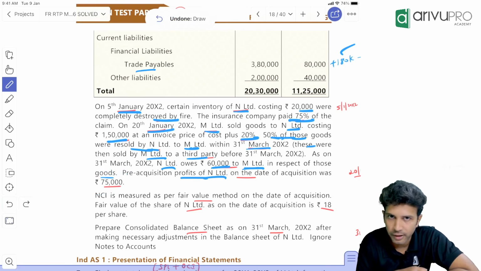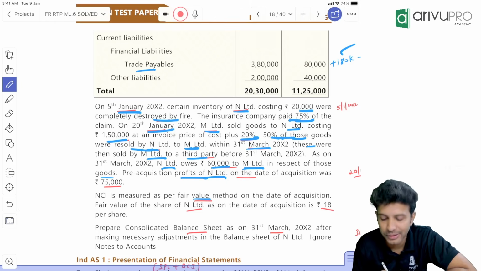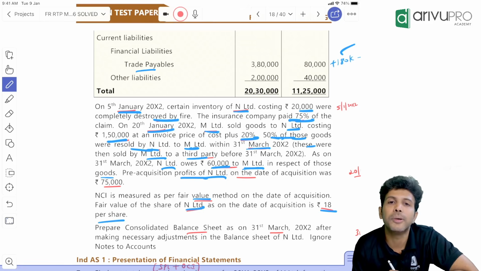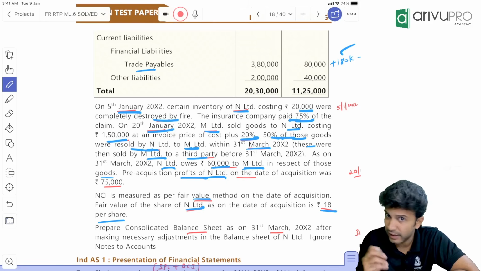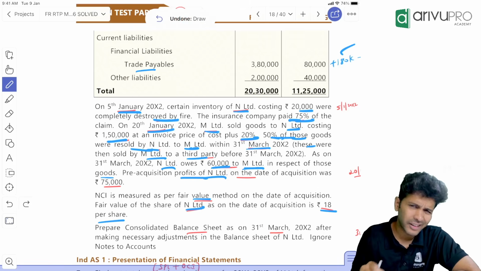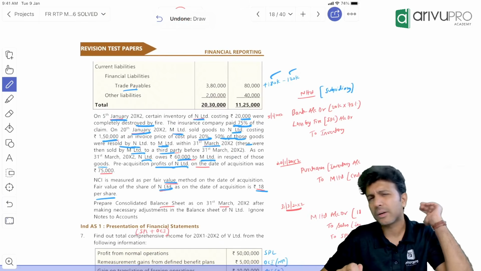NCI is not valued under proportionate share of net assets basis. We are valuing under fair value method. And fair value of N Limited as on the date of acquisition is 18 rupees per share. Now we need to find out the value. We'll figure it out. Prepare consolidated balance sheet. Done. Okay. Now we'll start with our working.